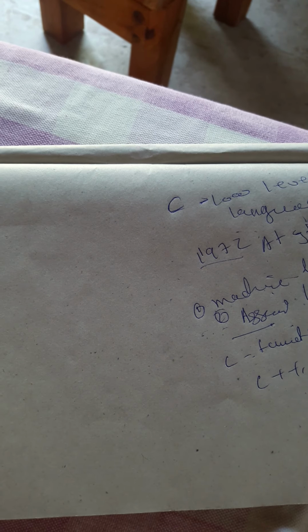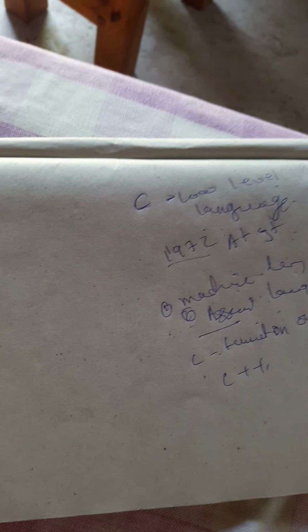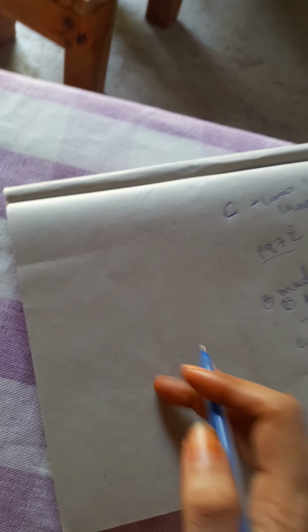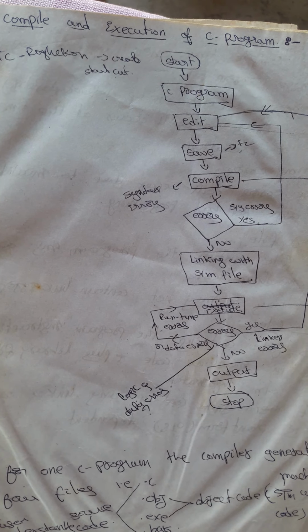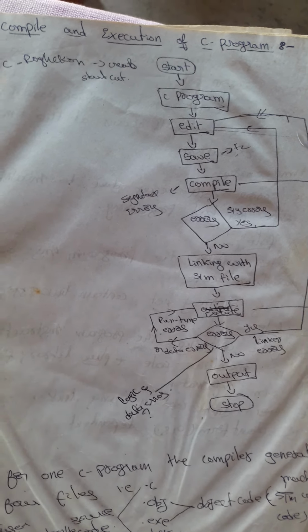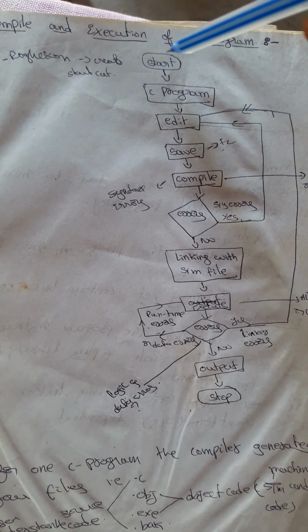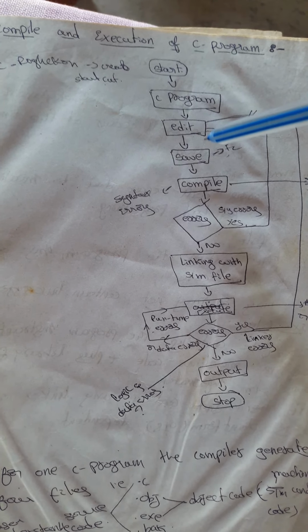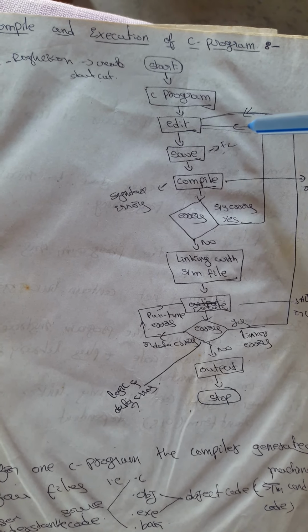I am going to talk about the basic structure of a C program, and this is the execution of a C program in diagram form. This is a flow diagram. We start the program, and we write the C program. Then we have to edit, meaning any modifications or calculations. Then we have to save. Save means we use the F2 key on the keyboard.